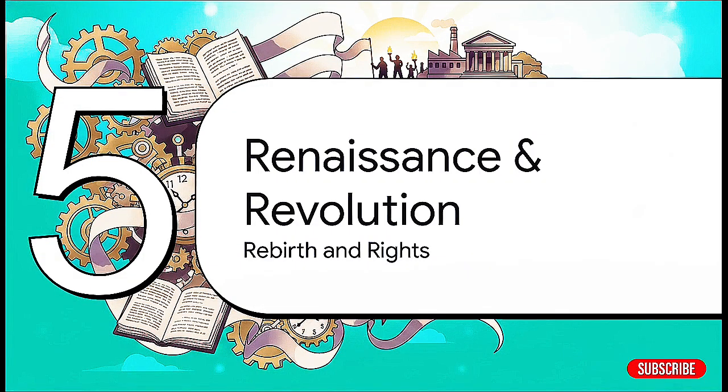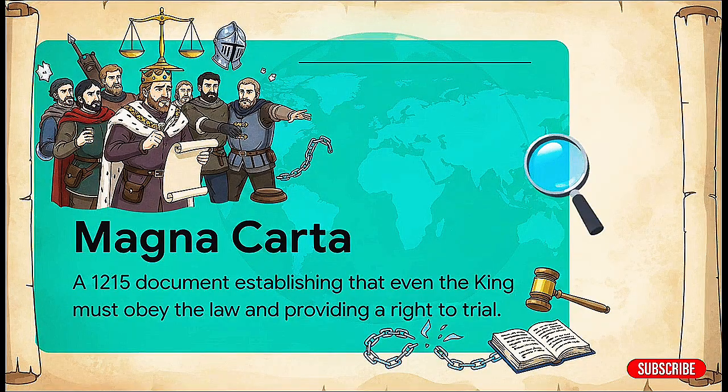Finally, we arrive at Section 5, Renaissance to Revolution, Rebirth and Rights. In 1215, we get a huge shift in the law. The Magna Carta marks one of the very first times we see the absolute power of a monarch legally challenged and heavily restricted. Forced upon England's King John by his own barons, it established that even the king himself had to obey the law, officially introducing vital concepts like the right to a fair trial and habeas corpus.